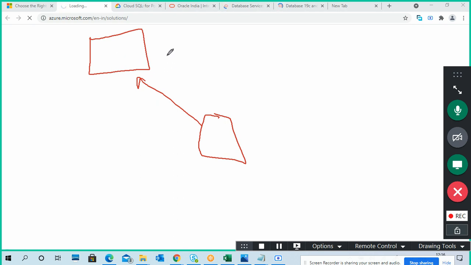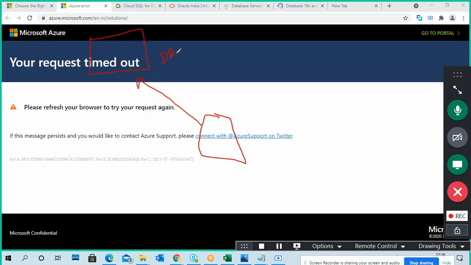For example, a platform or database services. Okay, DB, what are the DB? Request timed out. What is that? Okay, so request for DB services.